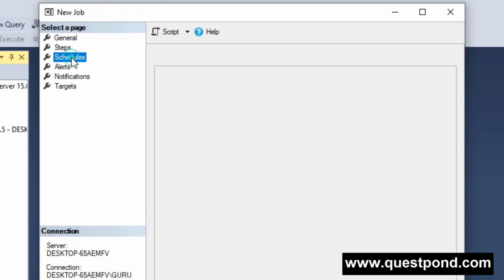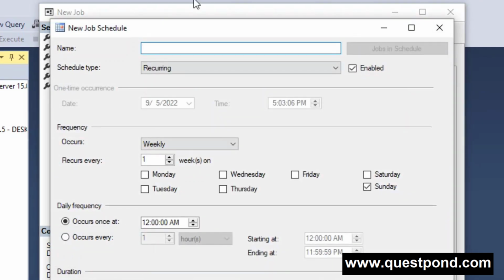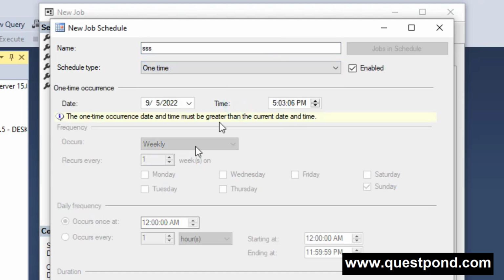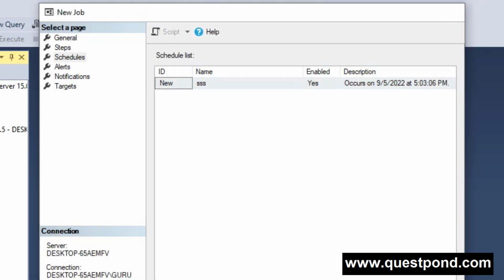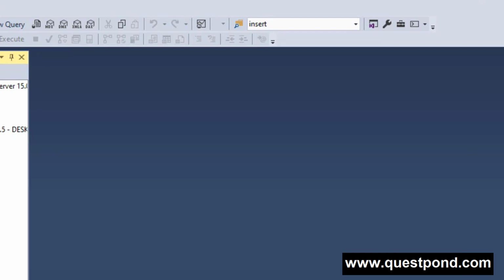Go to the schedules, say new schedule, and schedule it as per your preference. How you want, once in a day, twice in a day, you just have to specify the time, day, weekly, how you want it to run. You just need to specify all the details over here. Once you are done, say OK. In case I want to run it one time, and that is at this time, I will say OK. That's it. So this is how we have to schedule the SSIS package, with the help of SQL Server Agent. So hey guys, this is all about this question.